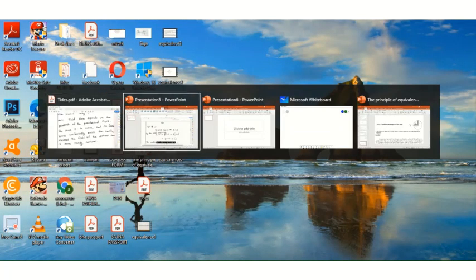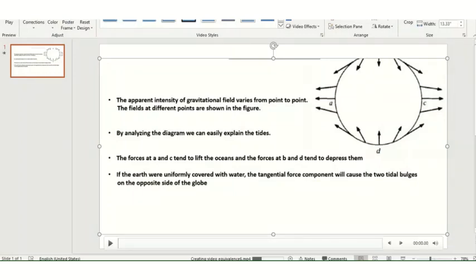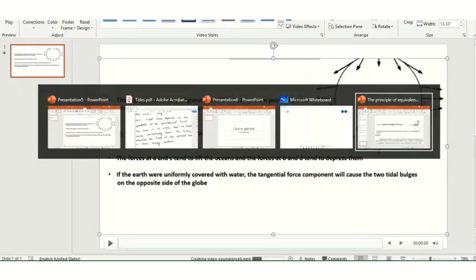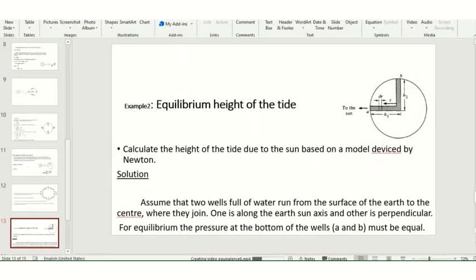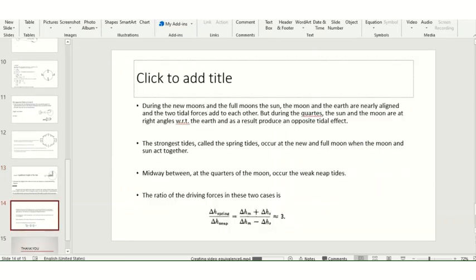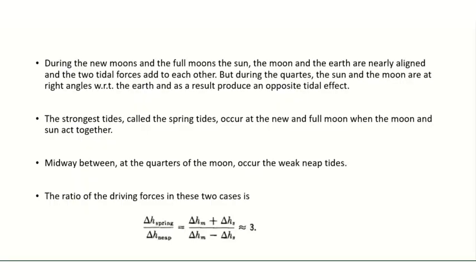Next our point is to find out the ratio between delta H spring and delta H neap. These two terms may be new, but I will explain these two for you.